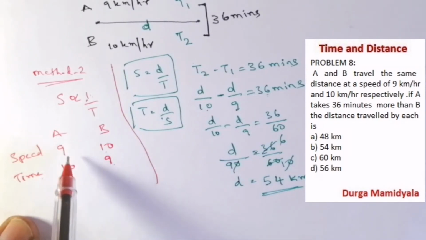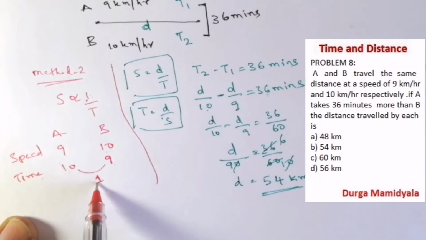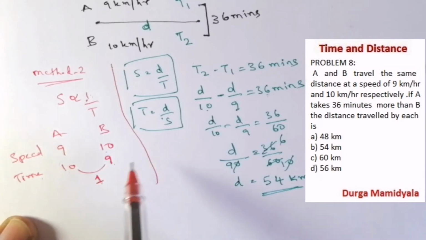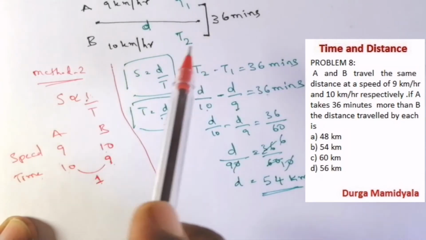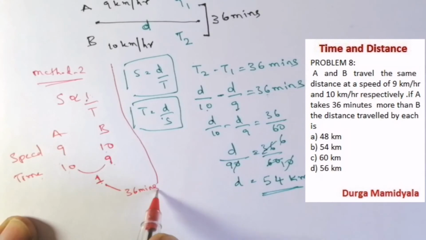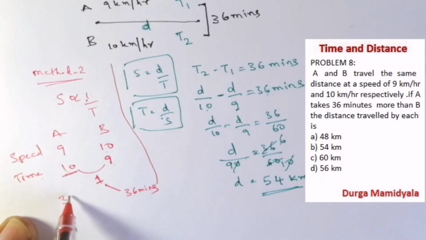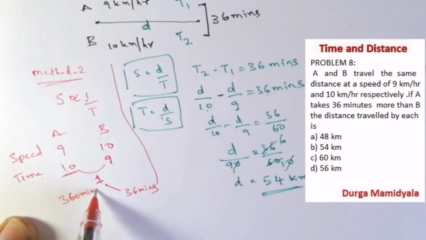Now the time difference between A and B is 1 unit. But you have said the time difference is 36 minutes. That means 1 unit is equal to 36 minutes. Then A has 10 units, so what is the time A is going to take? He is going to take 360 minutes.